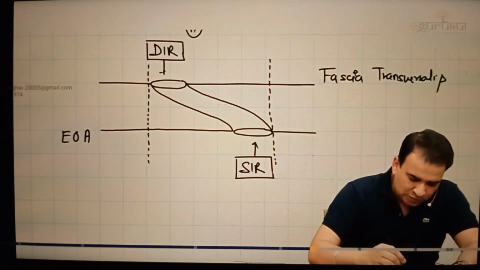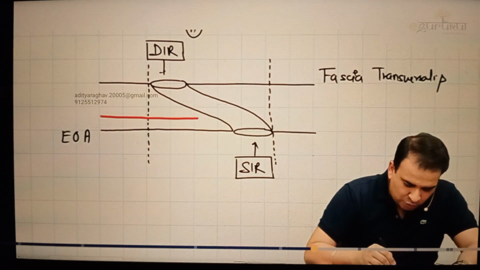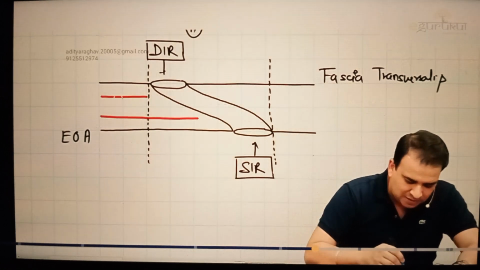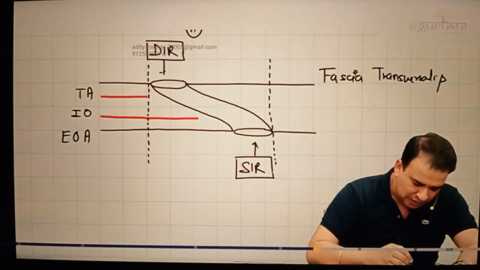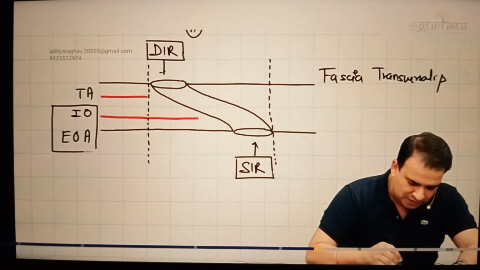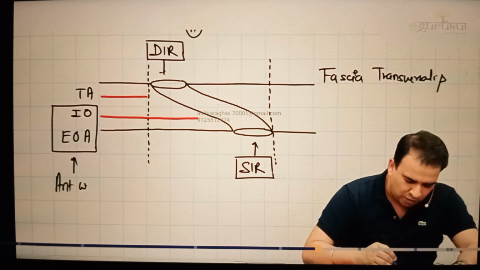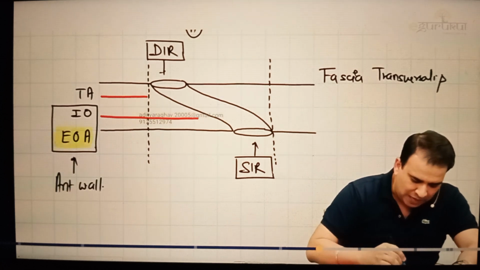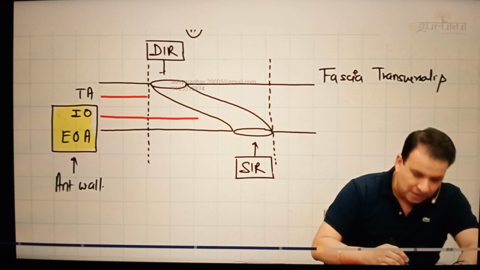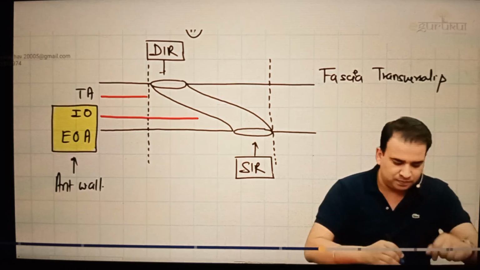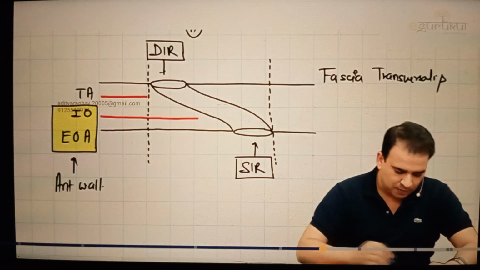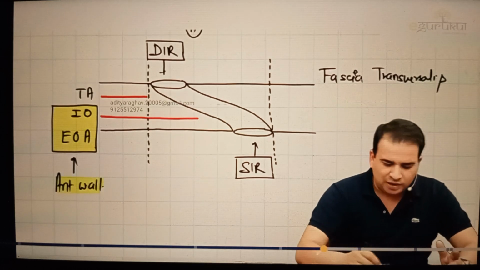In the anterior wall, please note, you will also see the internal oblique muscle contributing, and not transverse abdominis. Don't extend this transverse abdominis beyond this line. This is internal oblique muscle, that is transverse abdominis, and let me keep this transverse abdominis out. These are the two structures which form the anterior wall of the inguinal canal: external oblique aponeurosis in the entire extent, and internal oblique muscle. Internal oblique muscle is more toward the lateral side. That is the anterior wall. Posterior wall, undoubtedly, is by fascia transversalis.